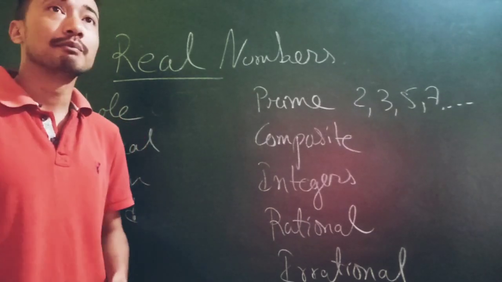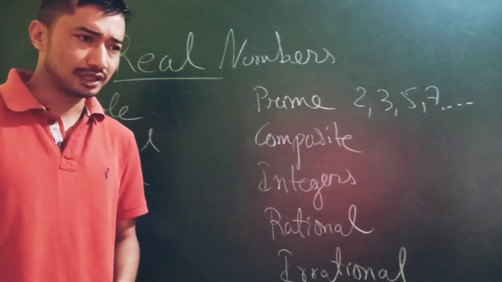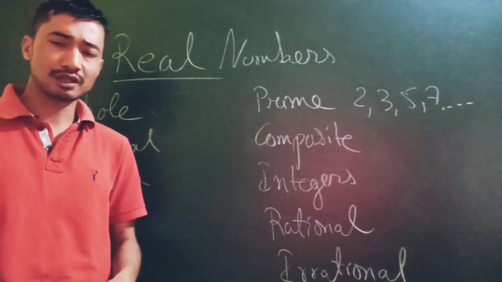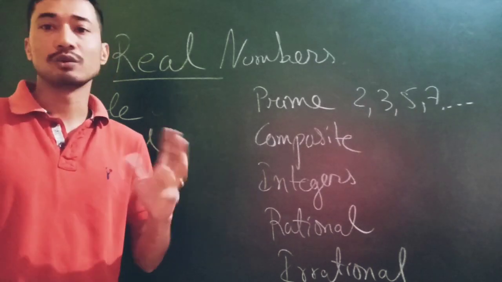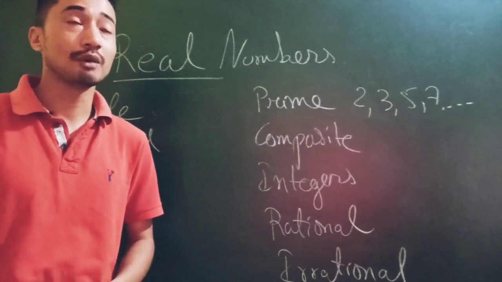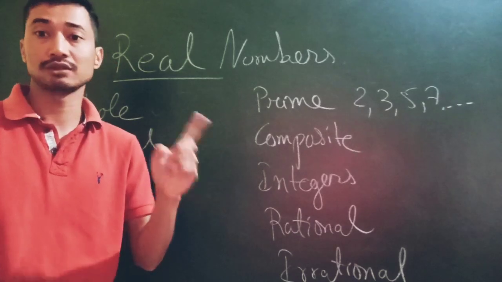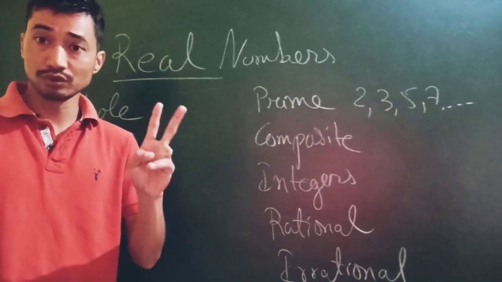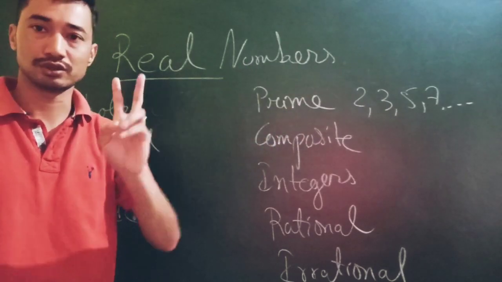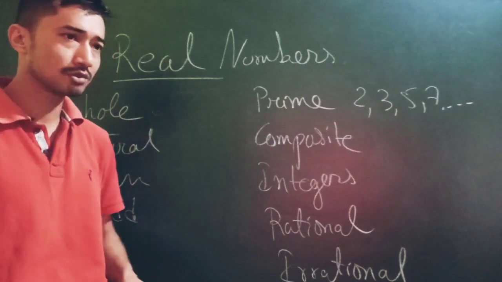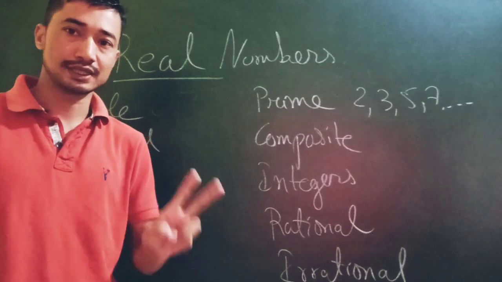Alright. Many students sometimes get confused. What is a prime number? Where does it start? Most of the students will say 1. 1 is not a prime number, okay? Because how many factors does 1 have? Just 1. 1 has only one factor, but a prime number should have two factors. Like 2: 2, 1. 3: 1, 3. So prime numbers are those numbers which have only two factors.